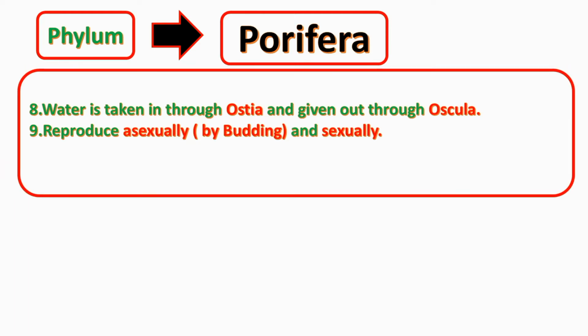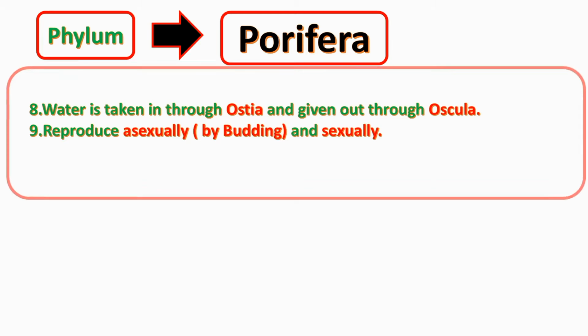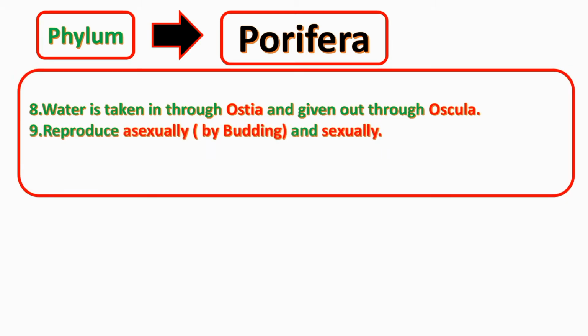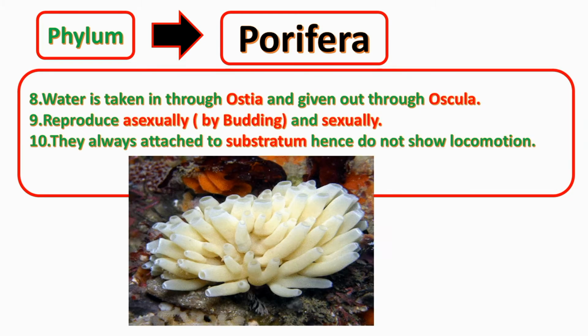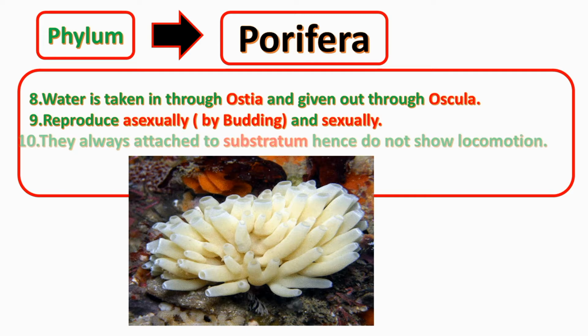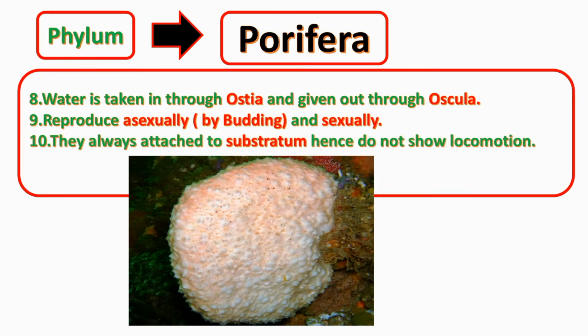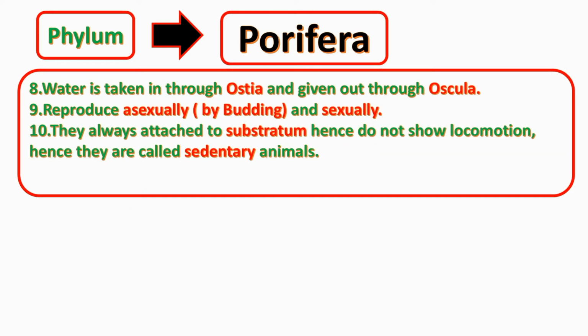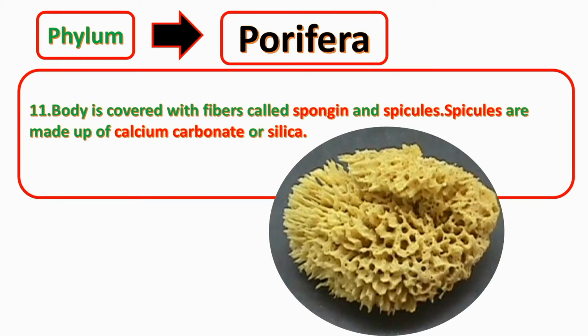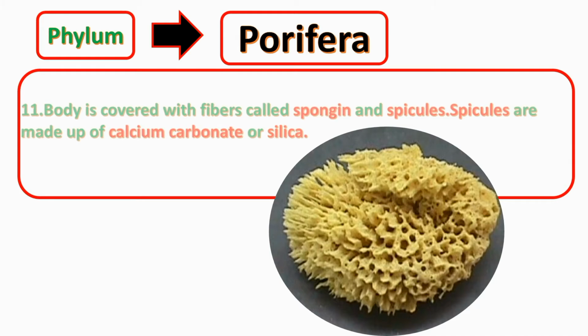They reproduce asexually by means of budding and sexually by the formation of gametes. They always attach to a substratum, hence do not show locomotion, so they are called sedentary animals. Body is supported by fibers called spongin and spicules.